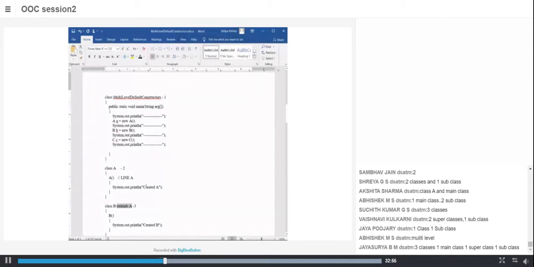So in this example, you have three classes. One, multi-level default constructor, then you have class A, then you have class B. But B is a special class, or a child class, which takes the properties or extends the properties of A. Did you understand now?